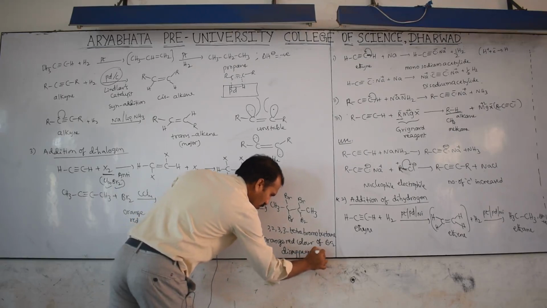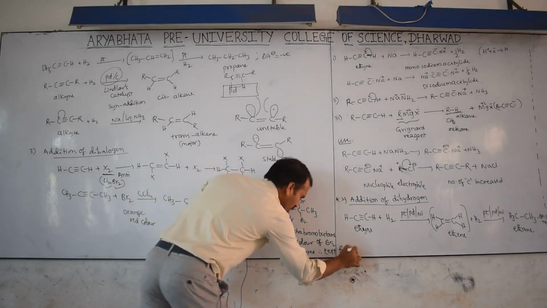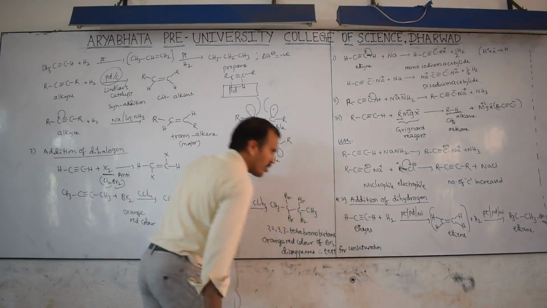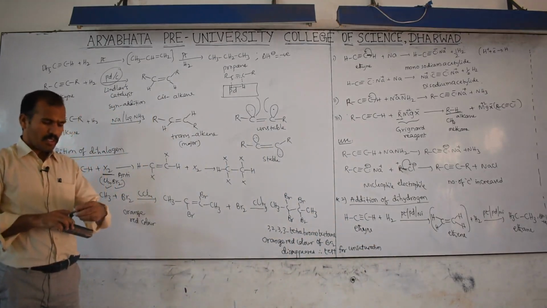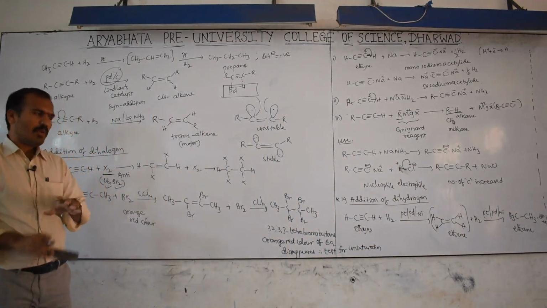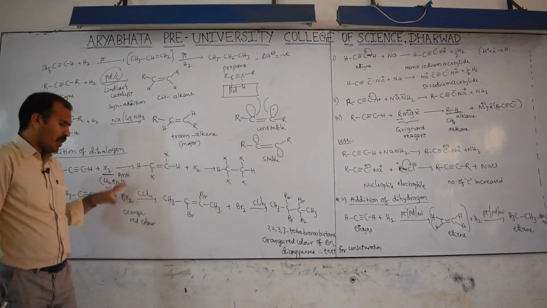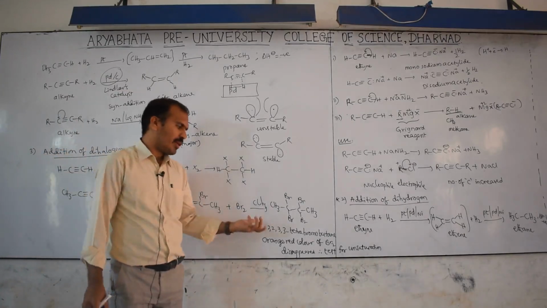This is the test for unsaturation, which was already given in the alkene chapter also. Bromine color disappeared. Disappeared means don't consider it is converted into colorless; it may be colorless or it may be converted into any other color. Disappear meaning its color is gone.